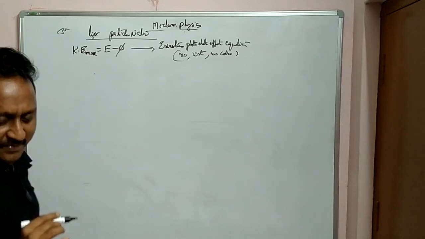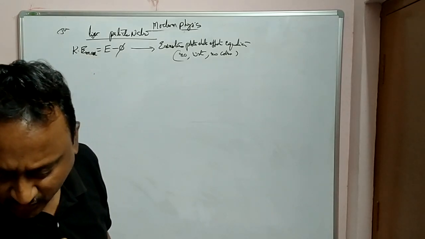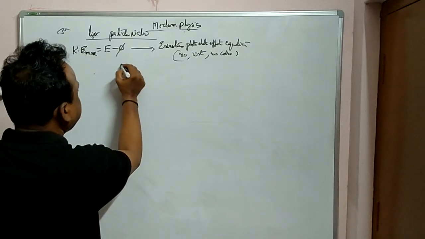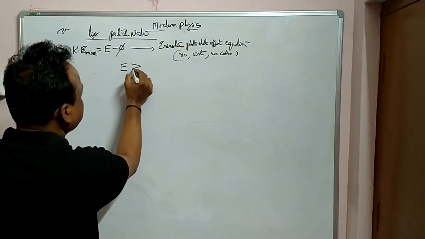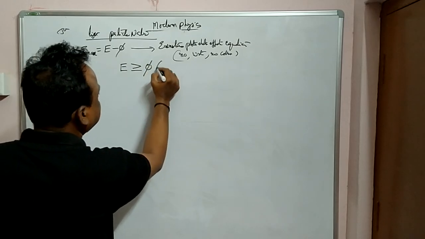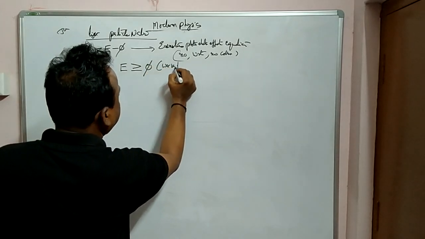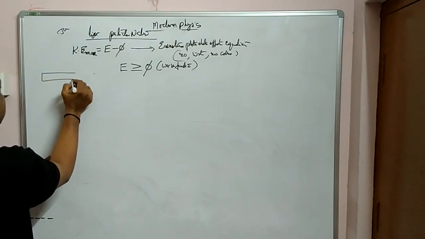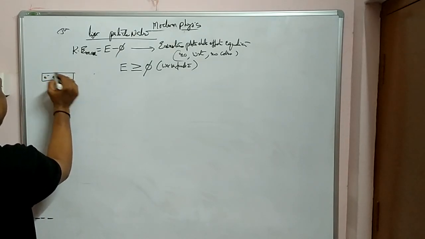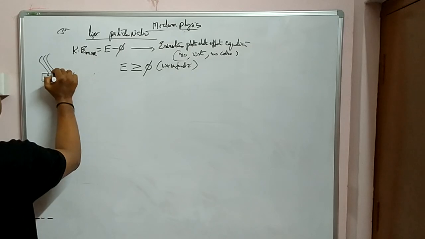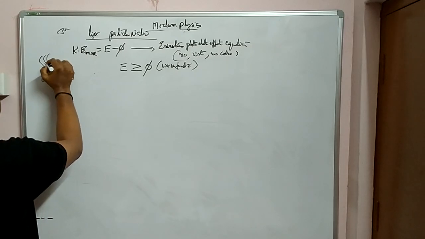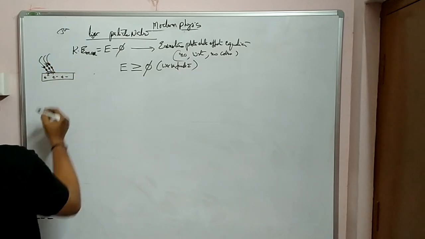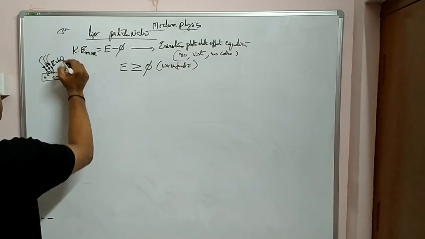Clear? So from this, what we understand from the equation, if you draw a graph, is that whatever energy falls should be greater than or equal to the work function. Are you following here? Whatever energy falls on the metal surface, in the form of particles, that is photons, E is equal to h nu.